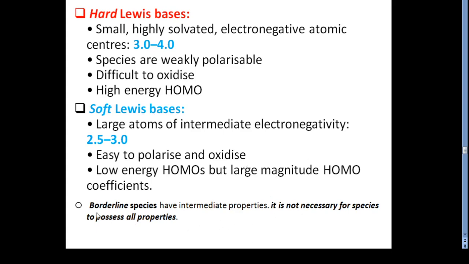One important note which I want to discuss here, as I already discussed in the previous slides: borderline species are the species which come in between the hard and soft categories. They have intermediate properties, but they do not always necessarily possess them. So this is the point related to borderline species.